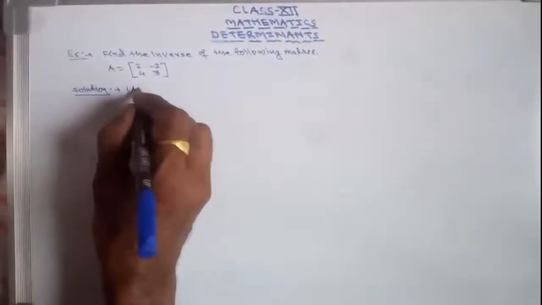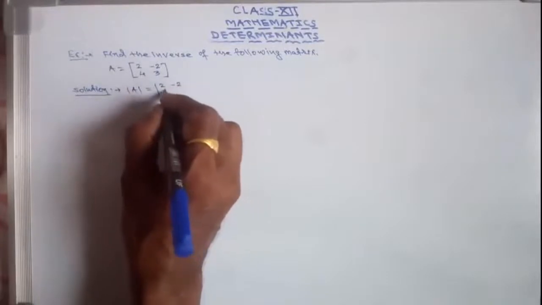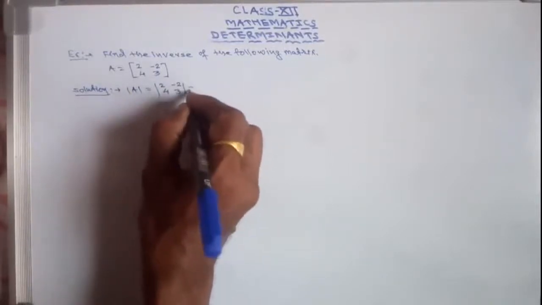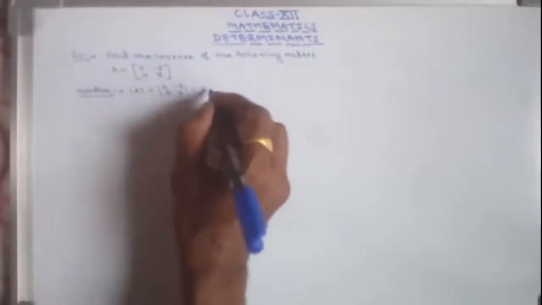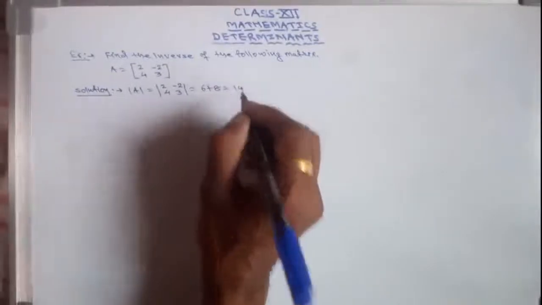Okay, so solution. Students, first of all, here we have to find whether matrix A is non-singular or not. So for that you find the value of determinant. So here determinant of A equals determinant of 2 minus 2 4 3. So that is equal to 2 into 3, that is 6, and then this is plus 8, 4 into minus 2 is minus 8, and this minus plus 8, that is 14.